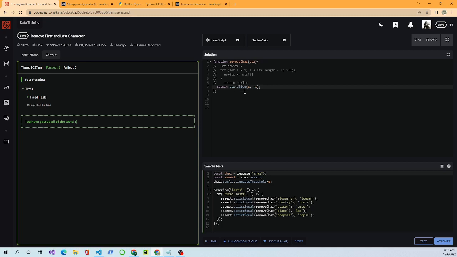Okay, and so in slicing, it'll return really a slice of what you want. It shows where you want to start in the string and where you want to end. So you start at 1, and you say, well, why are you starting at 1? These items are 0 indexed. So 0 would be the first letter, 1 is the second, and so on and so forth. -1 is the end, the very end. So this will tell you start at 1 and work all the way up to, but not including, the end.